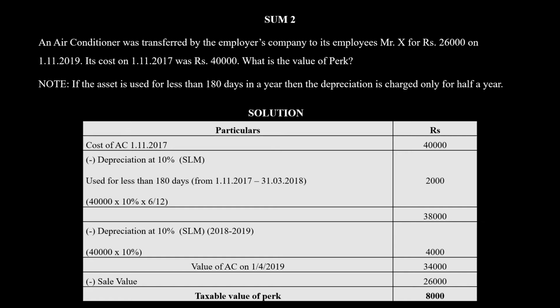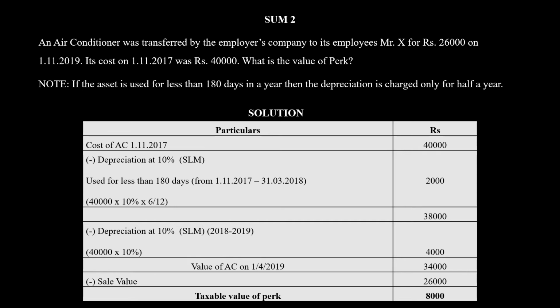From that, we have to minus the depreciation. An air conditioner is part of the other assets sold to employees, so that will be 10% on the straight line method. SLM is the straight line method.